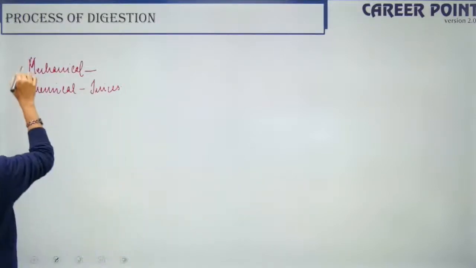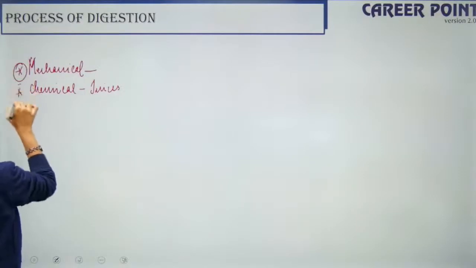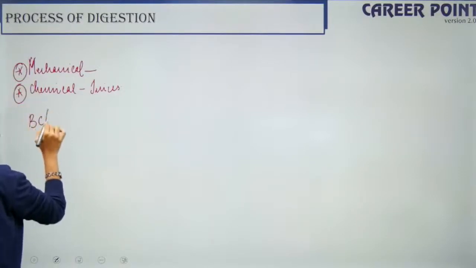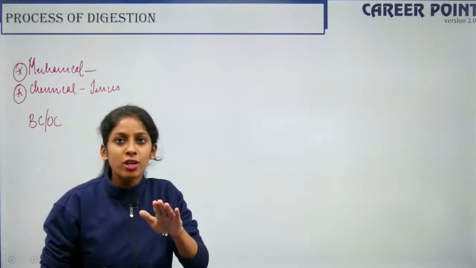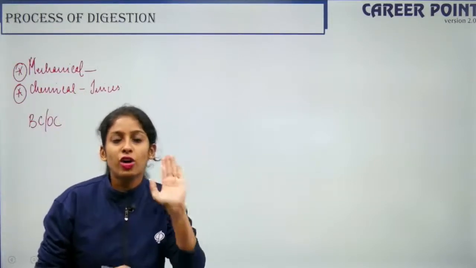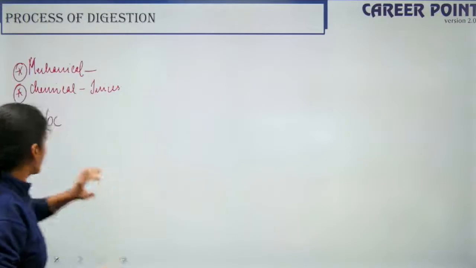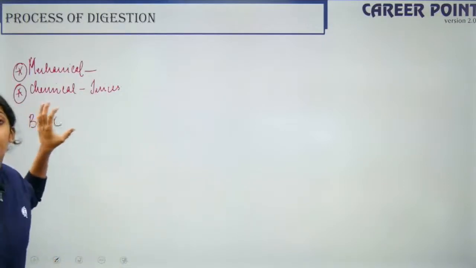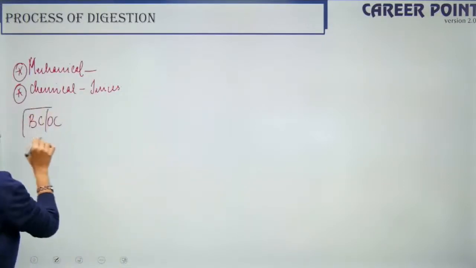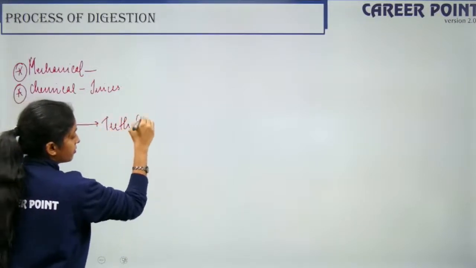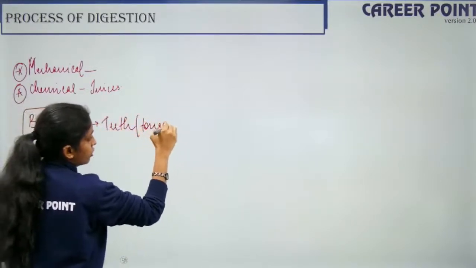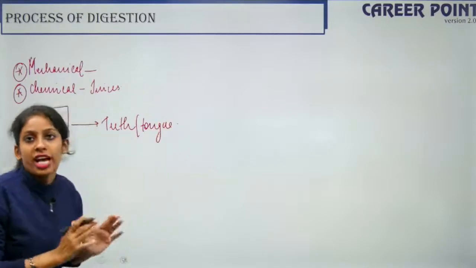Fine. So your process of digestion starts in the buccal or the oral cavity. So you ingest the food through your mouth, right? Once in your mouth, it enters into your buccal or oral cavity, and here is where the process of digestion begins. So what is present in your buccal cavity? You have your teeth and your tongue, right? So they begin the process of your digestion.